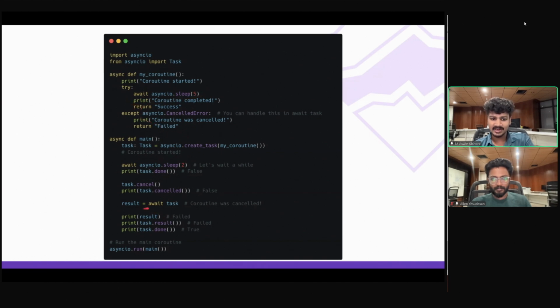So let's actually await the task so that the rest of the code is also executed. Now you can see that I got the result as failed. I wrote the try except here, but you could write it here or here also. Both are fine. The asyncio library is going to throw this error, and you need to catch it if this task can ever be cancelled. So in the result you also get failed, and when it's done, it returns true as well.